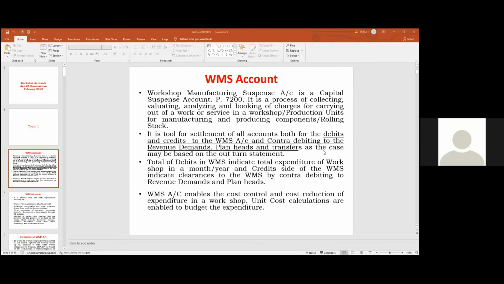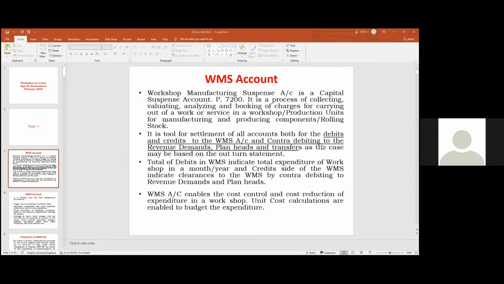I think I'm audible. So workshop manufacturing suspense account is a capital suspense account, used only in general railway workshops and production units, and not used in any open line units. Since it is a suspense account, it will have an opening balance and also a closing balance at the end of the year. So opening balance plus debits minus credits is the closing balance. It is just like a manufacturing suspense account.